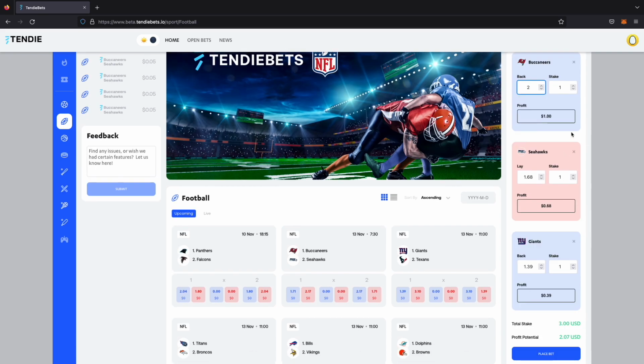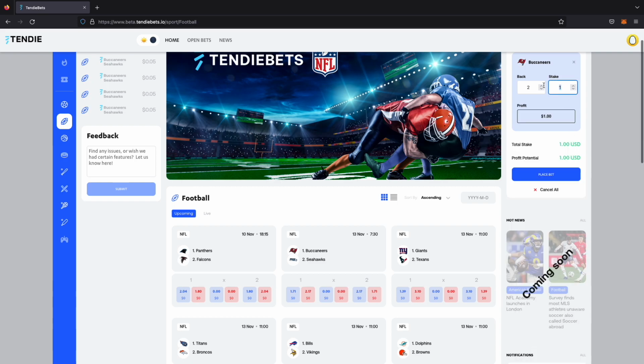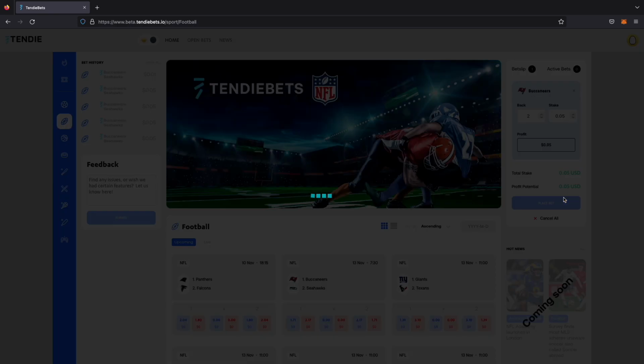All right, so let's close out some of those bets here. Let's just make the top bet for now, for the sake of this. Okay, and we're just going to use a really tiny amount, so we don't waste all our funds making all these demos. And yeah, go ahead and place bet.